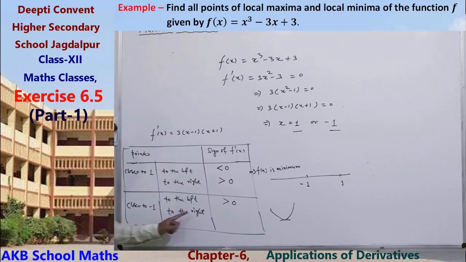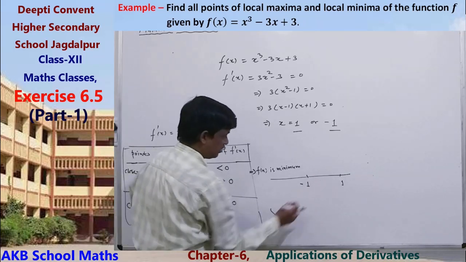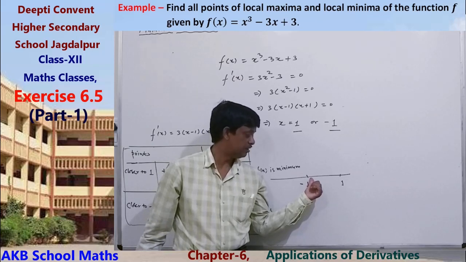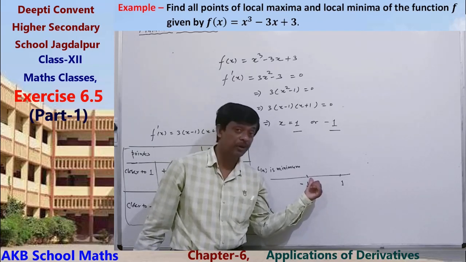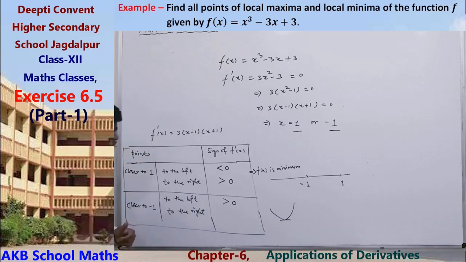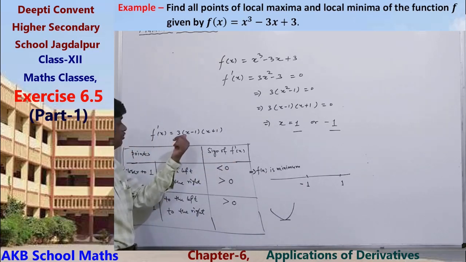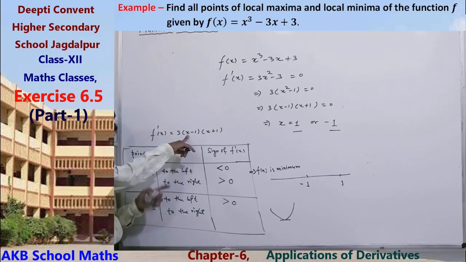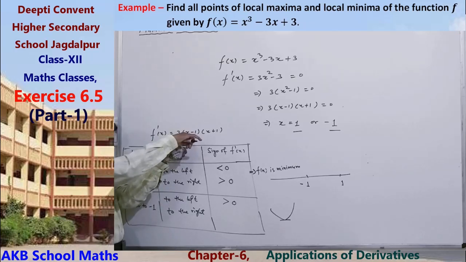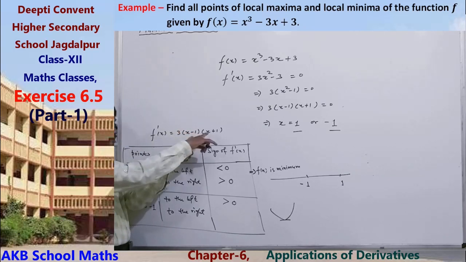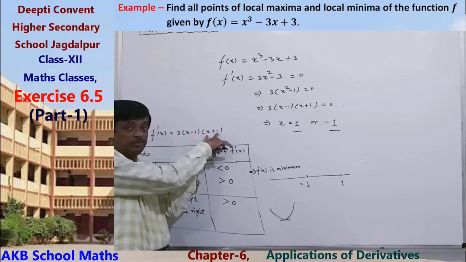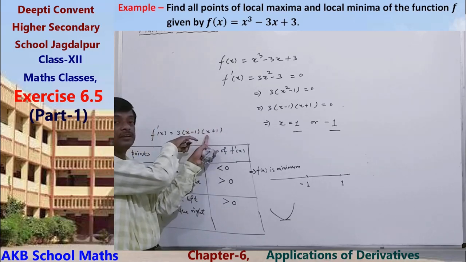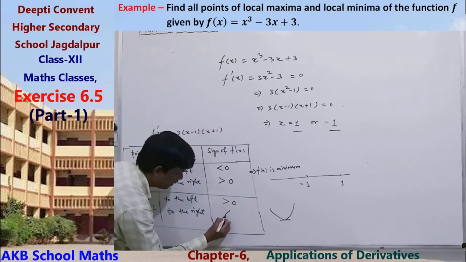To the right, the values will be like minus 0.9, minus 0.8. There x minus 1 is negative, but x plus 1 is positive, so the product is negative.